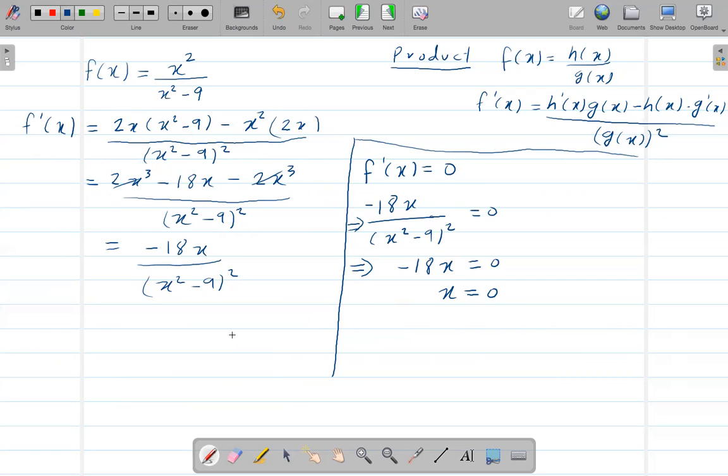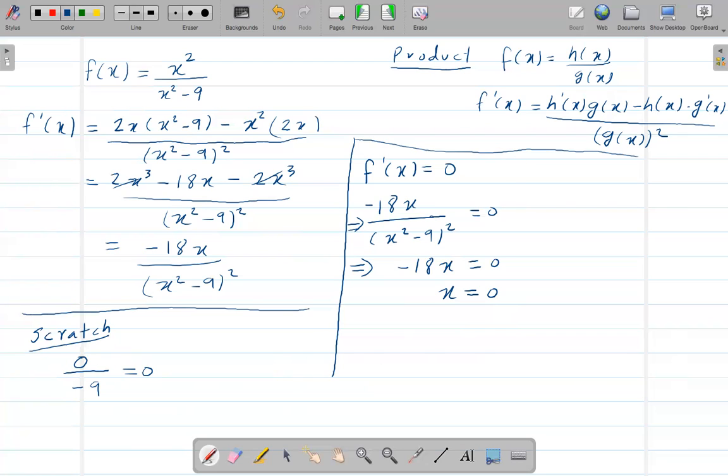Let me just write that, this is scratch work. So when I plug this into this equation, on the top I'll get 0, on the bottom I'll get -9. So 0 over some number is always 0. Okay, so this works. This is not undefined.